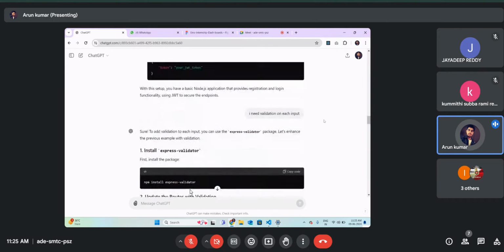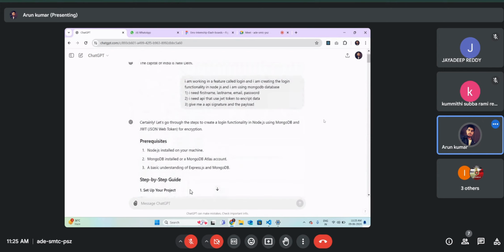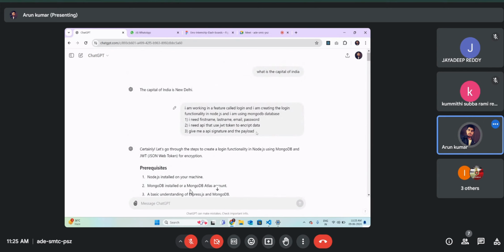So to use ChatGPT, you have to instruct it by using the prompt in the form of these bullet points. Step by step, ChatGPT also parses your input step by step. It first provides the result for the first point, and after that it will provide the result for the second, and after that for the third. And you can do whatever you want with these kinds of prompts.